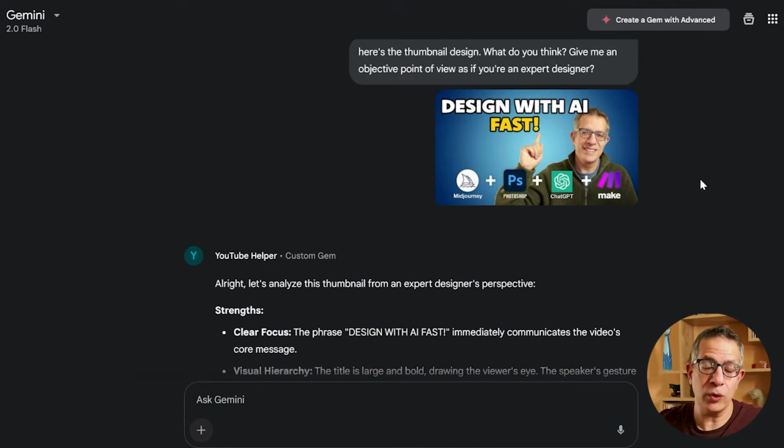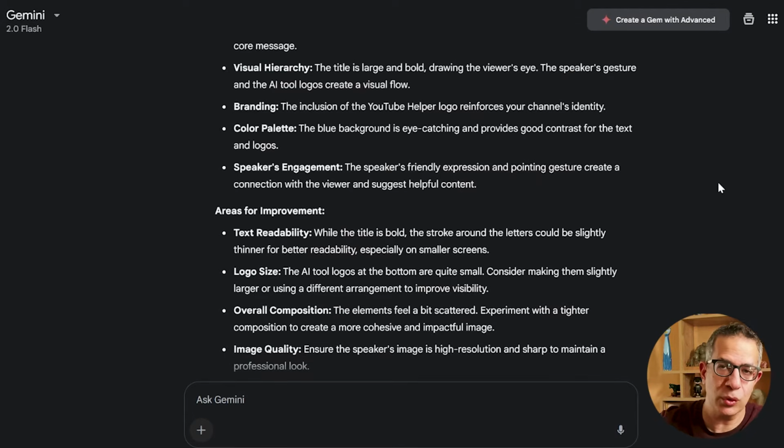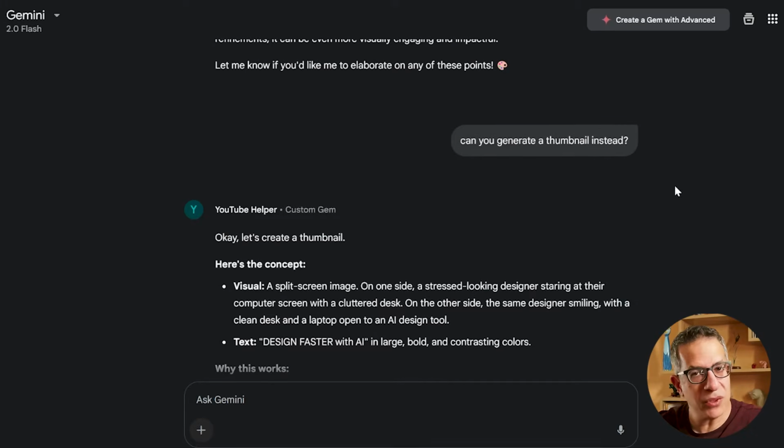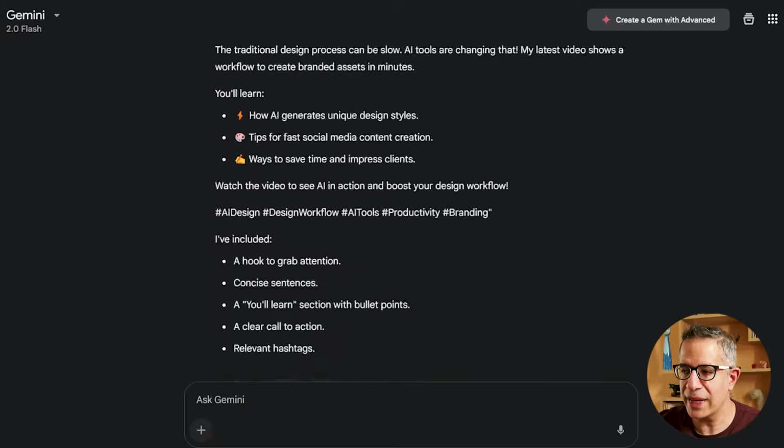Maybe because Gemini is also connected to Imagen, Google's image generation tool, I wanted to see if Gemini is multimodal. Can it generate images? It can't. So if I wanted to redesign this thumbnail, I could go to Google AI Studio and design it there. I know I can. But Gemini within the gemini.google.com platform, within the gems, isn't a place where you can right now access Imagen to generate imagery for you. So it can read images, but it can't create images.